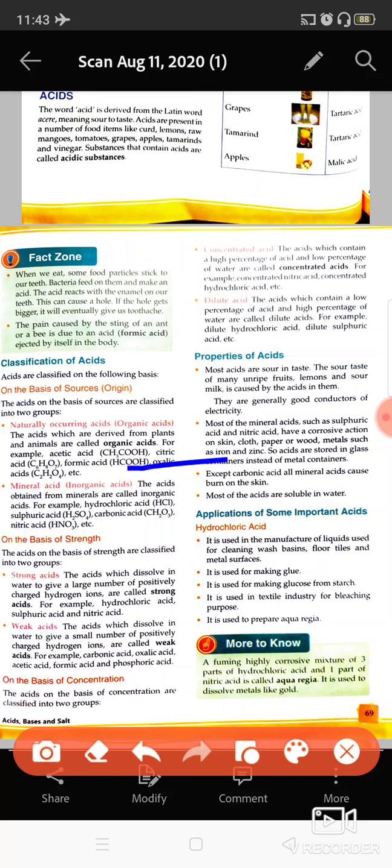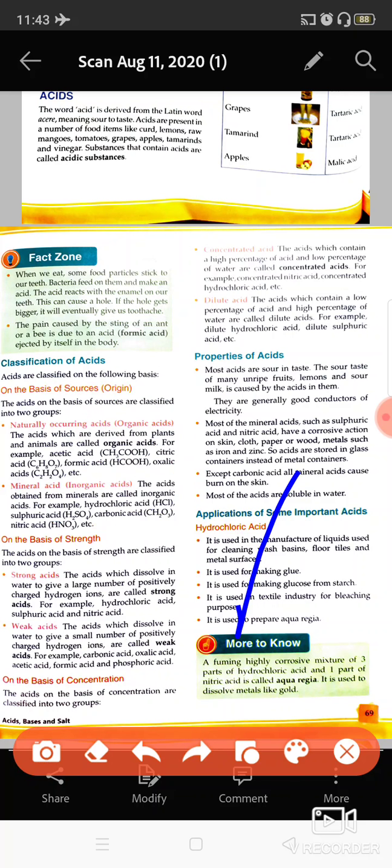Then comes citric acid, present in citrus fruits like lemon, orange, amla, and so on. And formic acid is present in the bee sting, and oxalic acid. These are different kinds of acids which occur naturally, so they are known as organic acids.